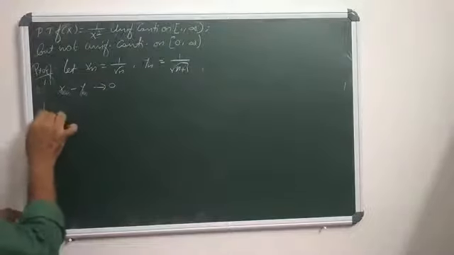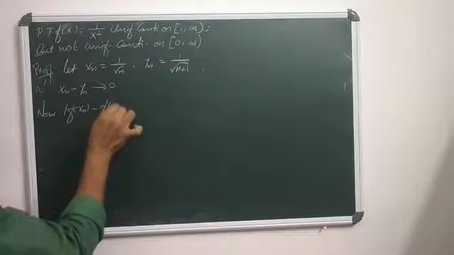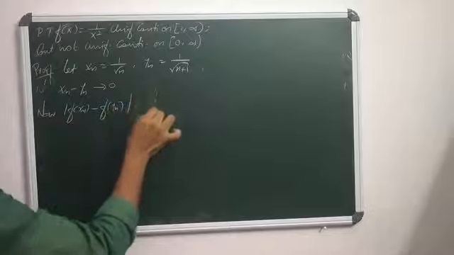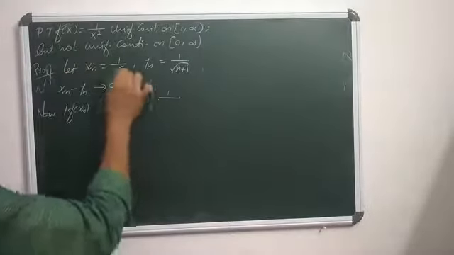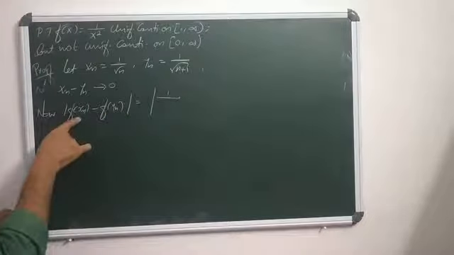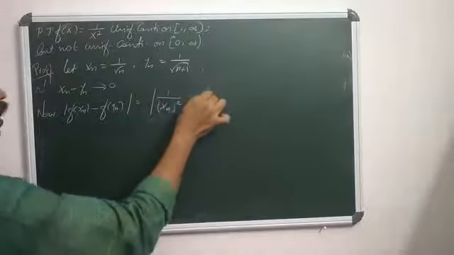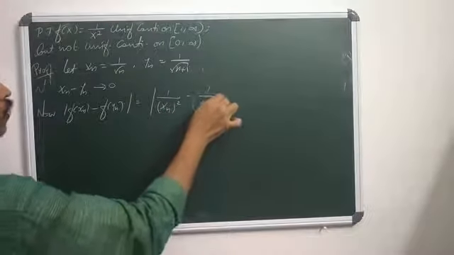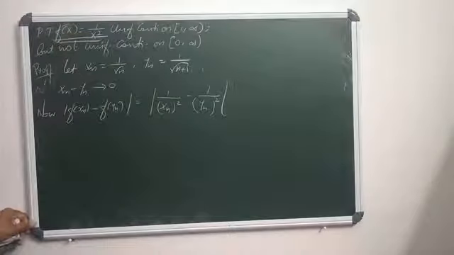Now, modulus of f of xn minus f of yn equals modulus of 1 by xn square minus 1 by yn square, because f of x is 1 by x square.